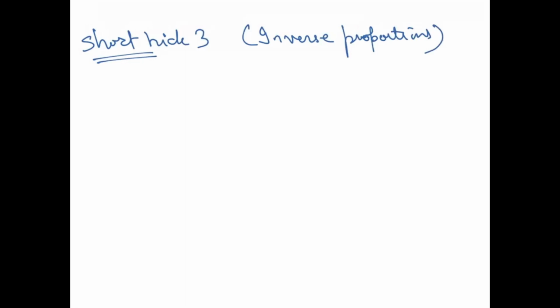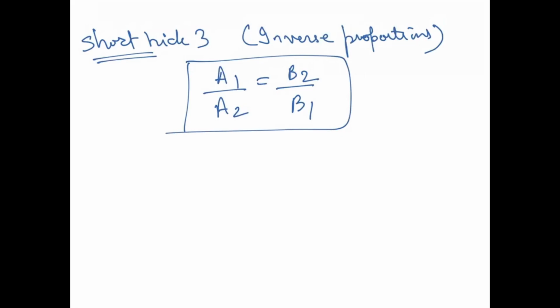Now see here what I am going to say. When two parameters are in inverse proportion, inverse means A1 by A2 is equal to B2 by B1. This is your inverse. So what happens? If one parameter increases, the other one will decrease. So basically if this increases, this will go down. Or if this decreases, this will go up. So basically it is inverse, right?